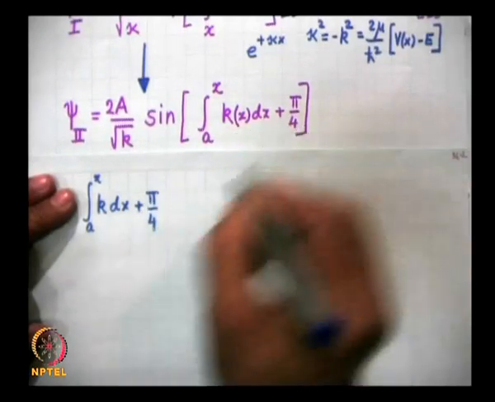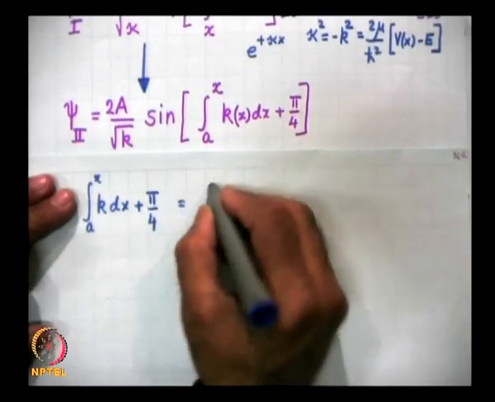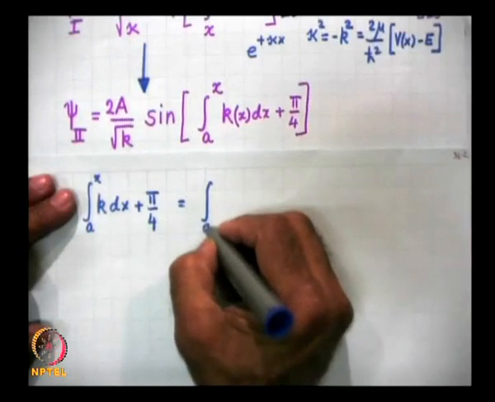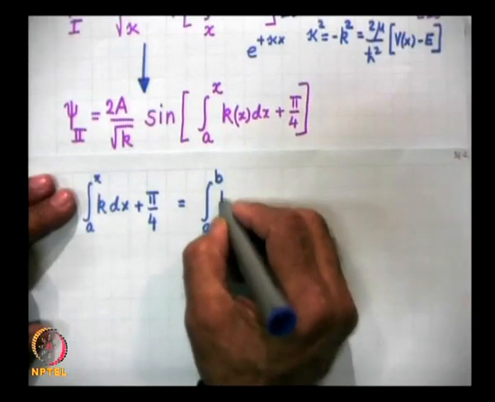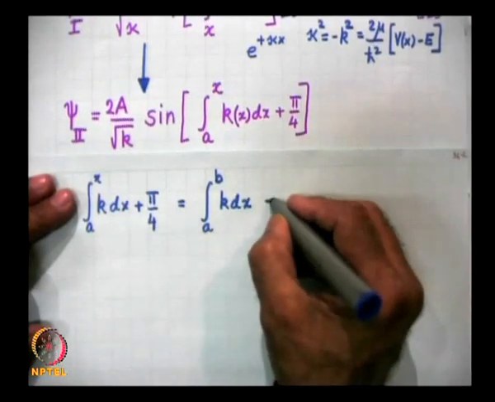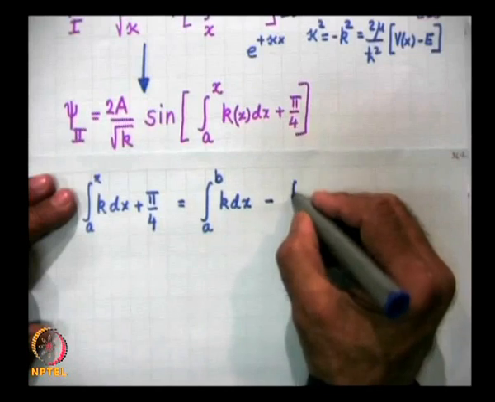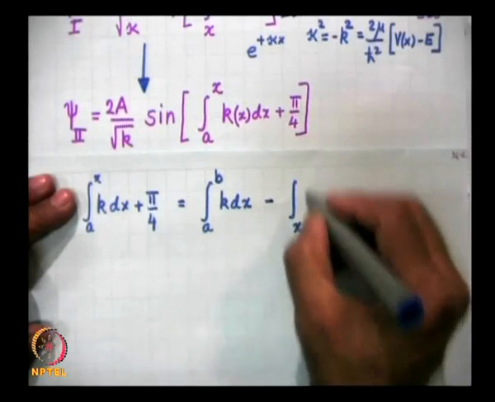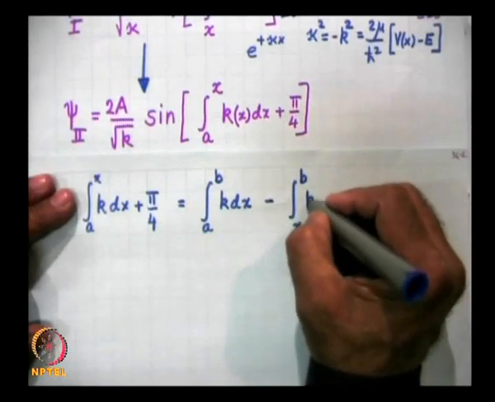This is the phase term. This I write as the integral from a to b of k dx minus the integral from x to b of k dx.